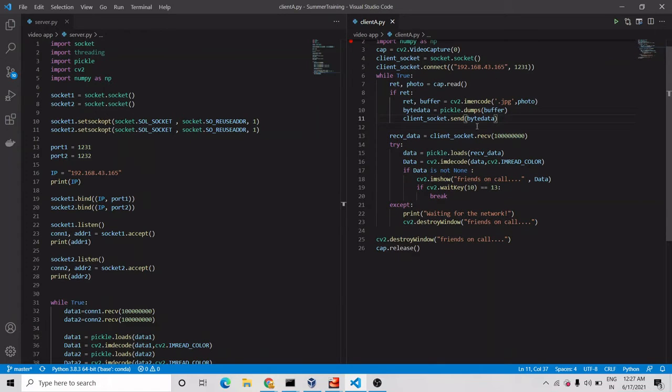So this is for sending data, and after sending, obviously both clients will want to be able to see each other's face.